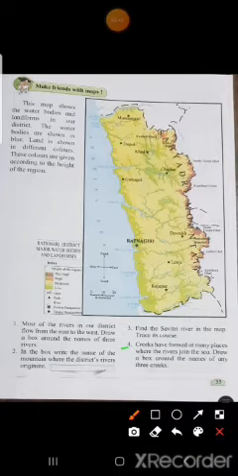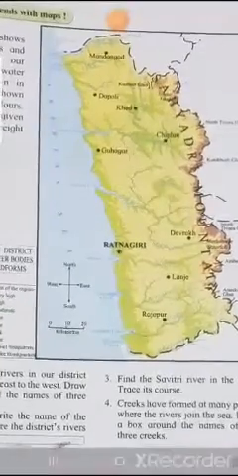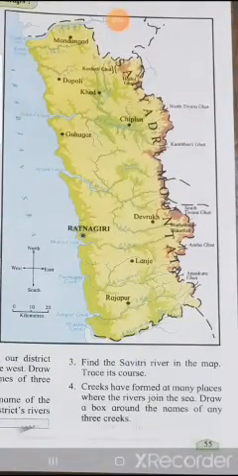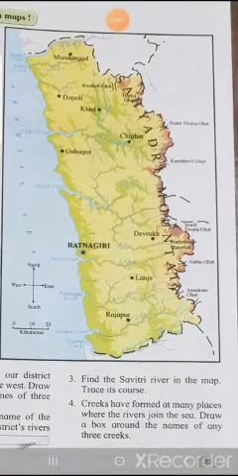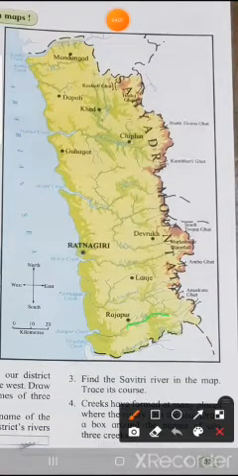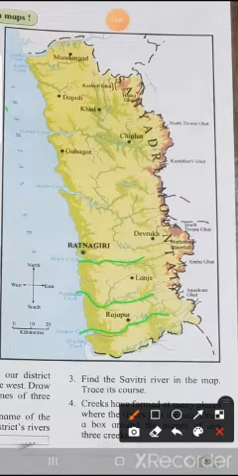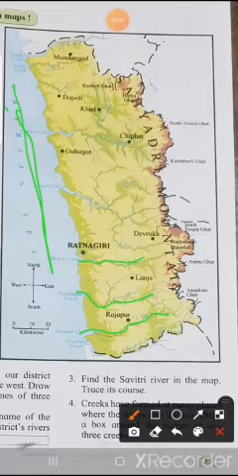Creeks have formed at many places where the rivers join the sea. Draw a box around the name of any 3 creeks. So see here, children, creeks are formed where the rivers join the sea. You can see all these rivers come and join the sea, yes or no? This is the Arabian Sea. So many rivers are coming and joining here, and here you can see creeks. So what we have to do is draw a box around those creeks.